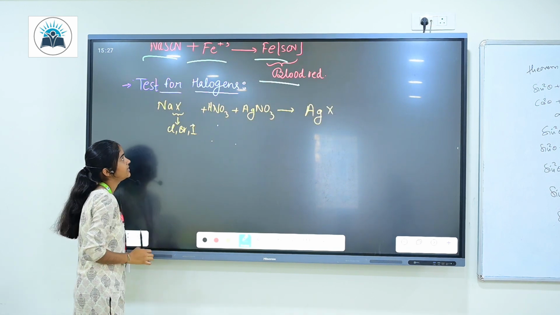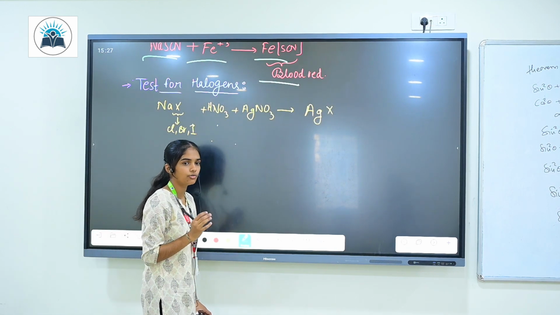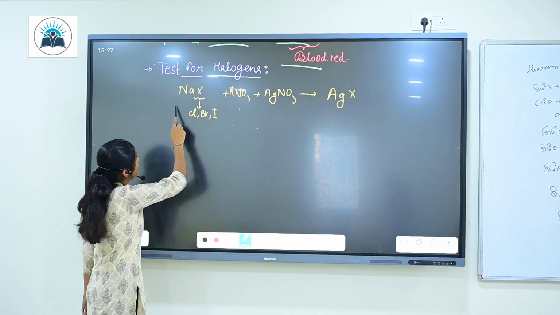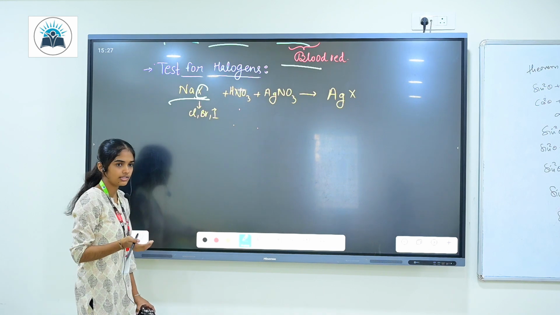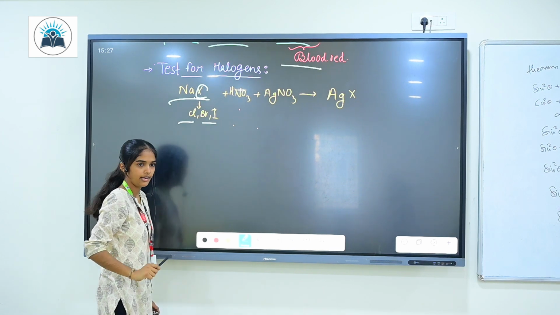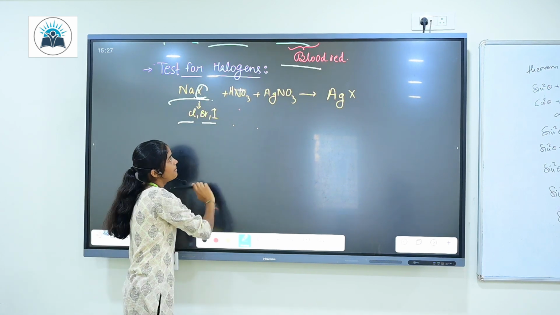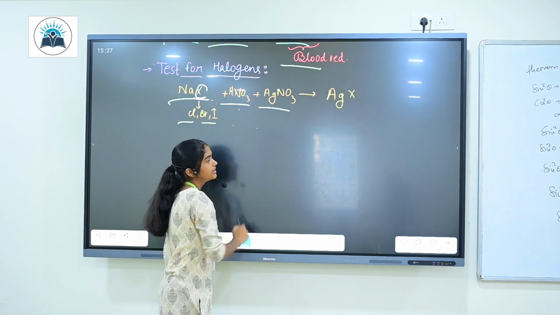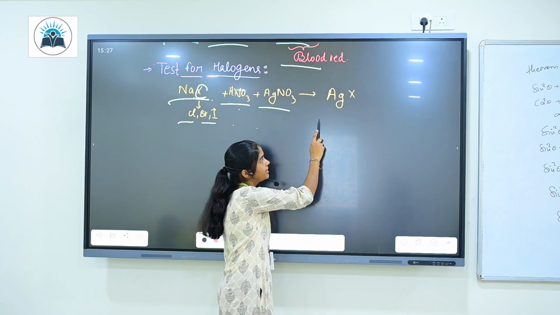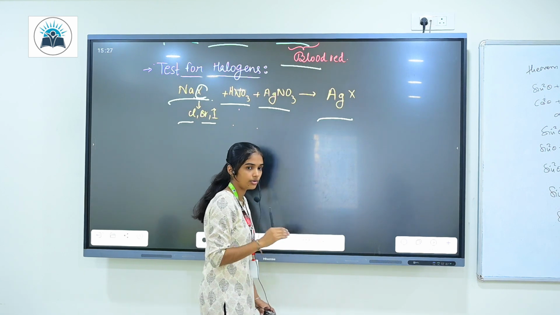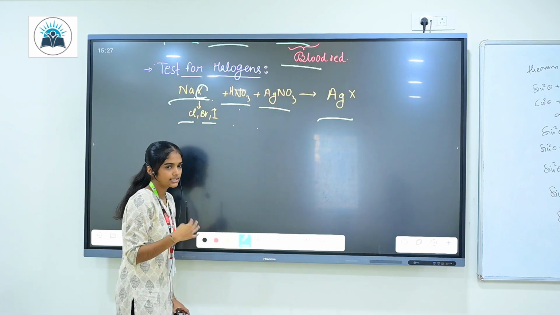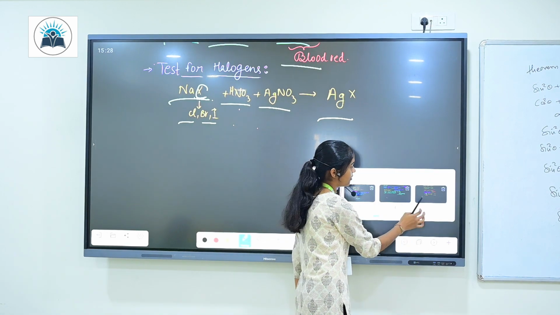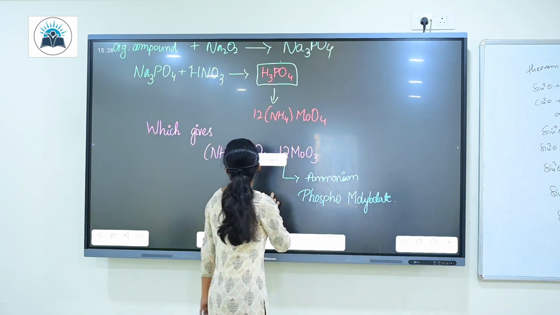Let's go for the test for the halogens. Halogens belong to group 17 elements, right? Now let's go. NaX, here X denotes the halogens, that's chlorine, bromine and iodine. Okay, when this NaX compound is acidified with nitric acid and treated with silver nitrate, it gives a compound AgX. The X can be chlorine, bromine or iodine. So it will be silver chloride, silver bromide, silver iodide, right? So let's see what colors we are going to get for it.